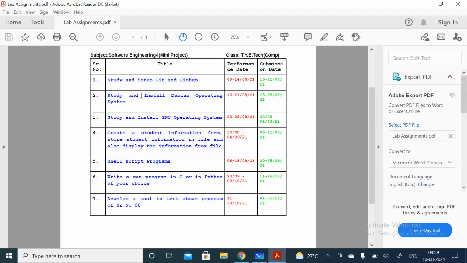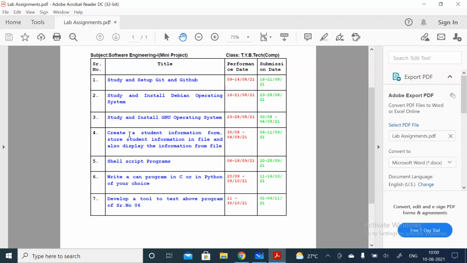And next, the fourth assignment that we'll see, actually this is the small mini project. No, sorry, this is the file handling project, or simple assignment you can see, student information forms. For that form, you can decide the fields which you need to consider, like name, roll number, PRN, and so on.